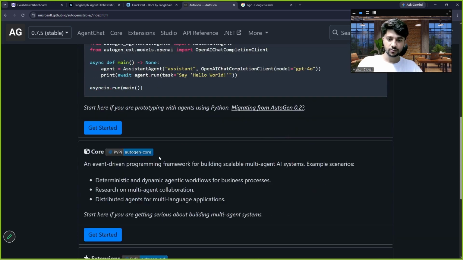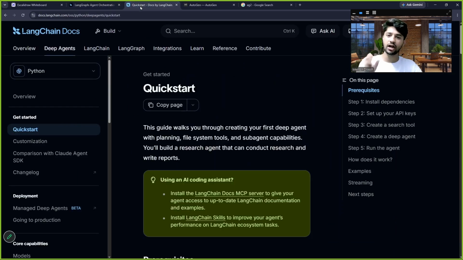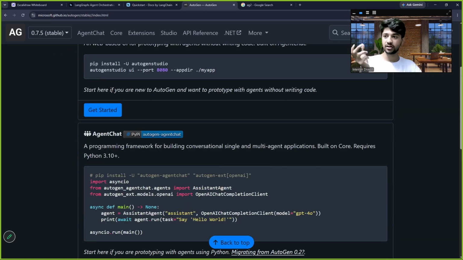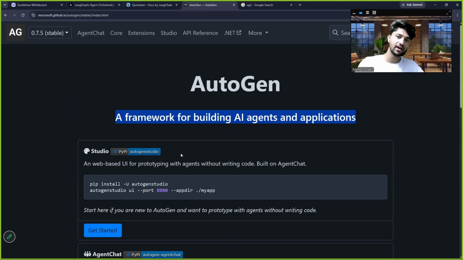Now, AutoGen is very famous because AutoGen is designed for making multi-AI agents. What was the specialty of LangChain and LangGraph? We can control small parts of AI agents. What is the specialty of AutoGen? AutoGen shines when we want to make multi-AI agents, multiple AI agents together. That is where AutoGen shines.